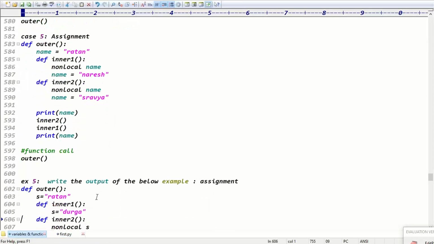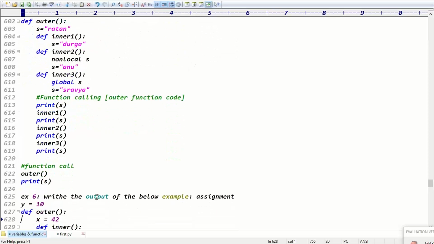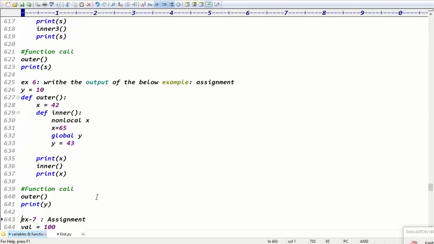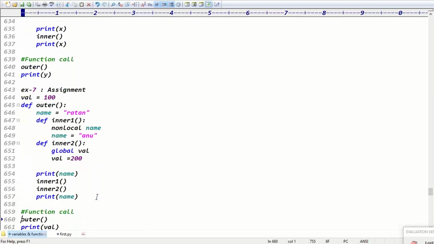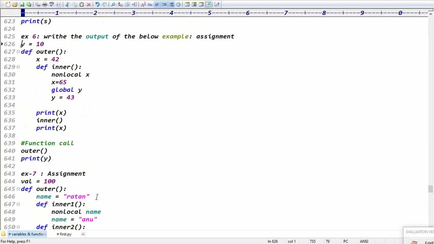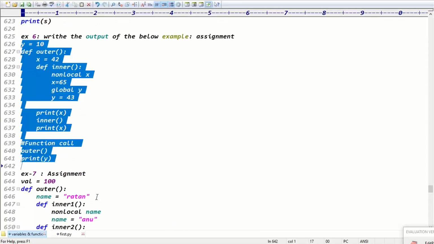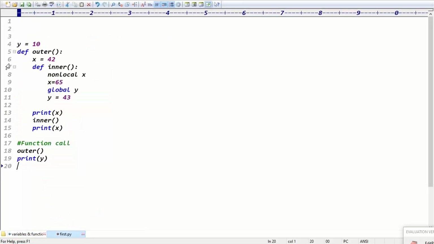Good. You try this example offline. Write the output of the example as an assignment. Try to complete that, and try to complete this example outside as assignment. And we have one more assignment. Total three assignments are there. You check the three assignments, guys. Out of the three assignments, it is very simple. You try to tell me the answer for this example once. Okay, this is a simple assignment. What is the answer for this?